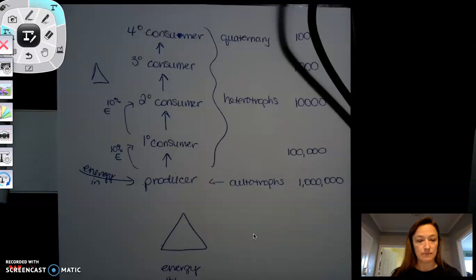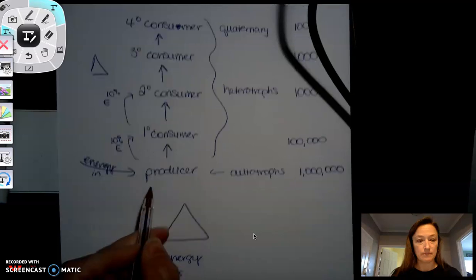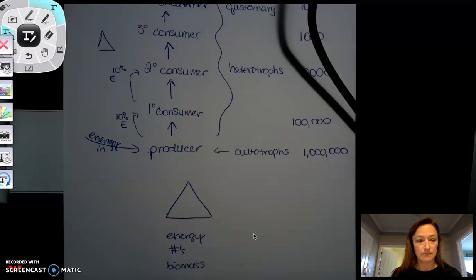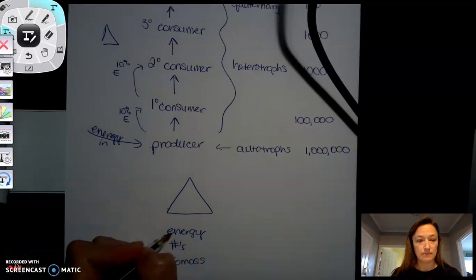And then the same thing with biomass. Biomass is dried mass. If I took this grass and I put it in an oven and I dried it out and then I weighed it or I massed it, that's the biomass. If I don't do that, then it's just the weight, okay? You've got to have more biomass down here to support the levels above it, okay? So that biomass, population numbers, and energy are all going to be in this pyramid type shape.